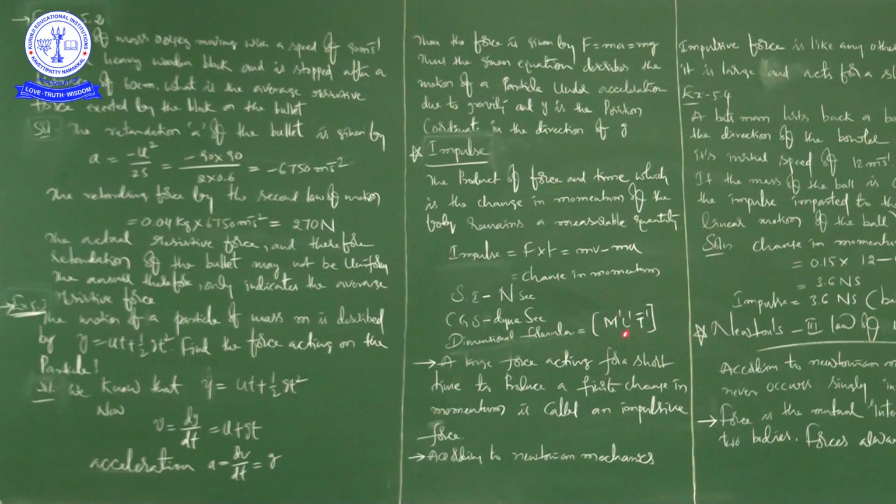Okay, right. Next point. A large force acting for a short time to produce a finite change in momentum is called an impulsive force. A large force acting for a short time to produce a finite change in momentum is called an impulsive force, right? See, observe carefully. Every word, every line is important here.